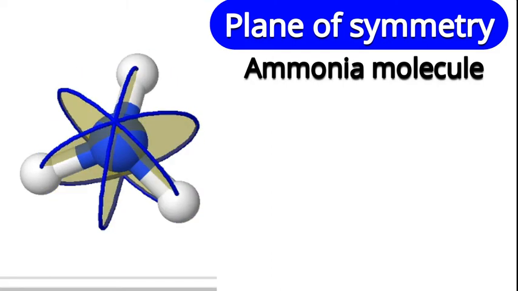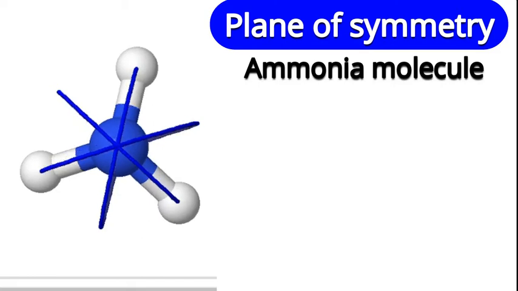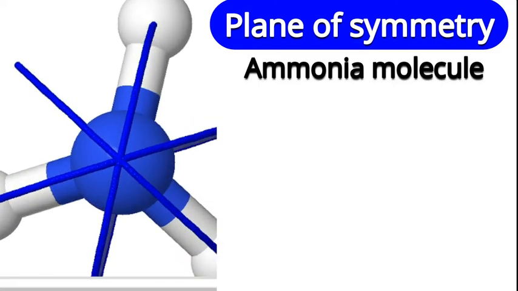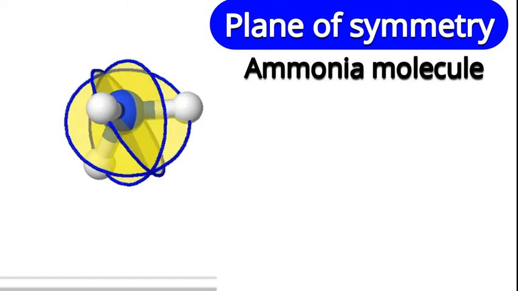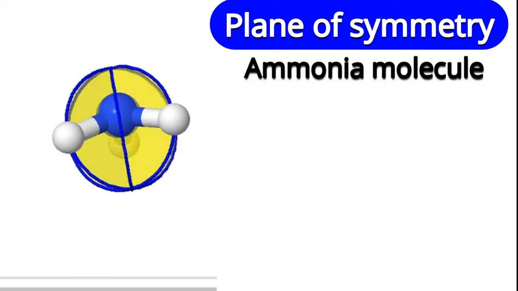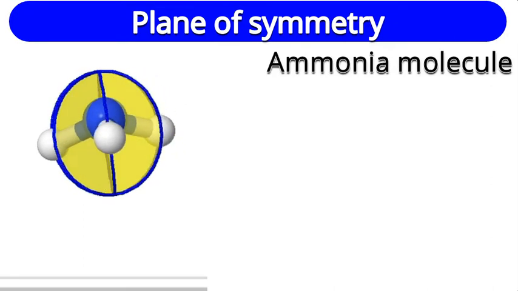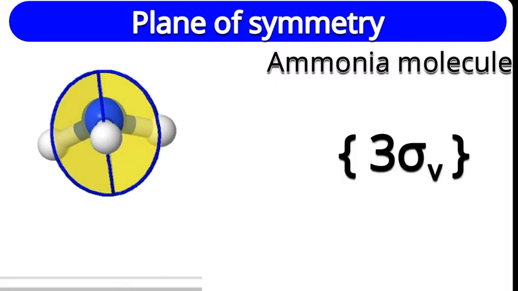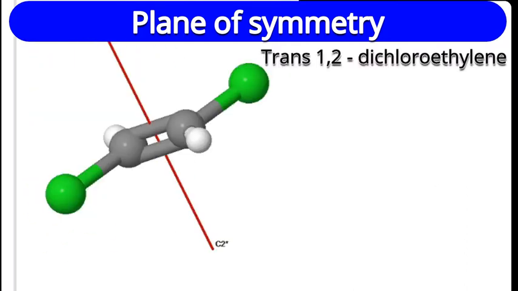See here now the clear cut view that I am showing. Yes, those three planes are there. Each is passing through each NH bond. What will be the name of these planes? Are they passing through principal axis? Yes. Are they bisecting the angle between subsidiary C2 axis? No. So, dihedral plane option is not there. Those are vertical plane. So, for ammonia, three vertical planes are there.